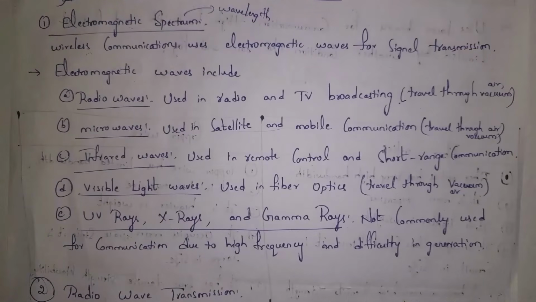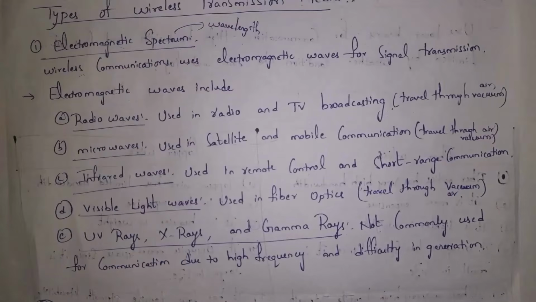And the next one is visible light waves. I already explained fiber optic cables. We will use light waves in fiber optics. The next one is UV rays, X-rays and gamma rays. We will not use all these rays for communication, so there is no need to discuss them. Guys, all these electromagnetic waves can travel either using air, vacuum or seawater.